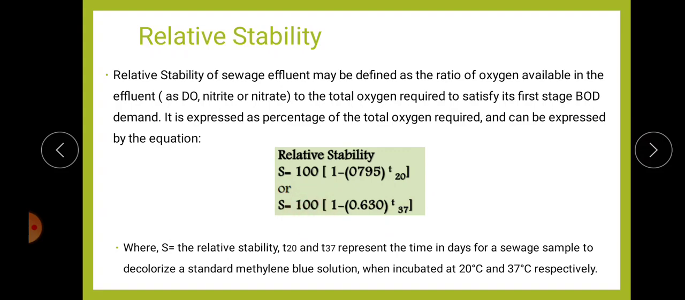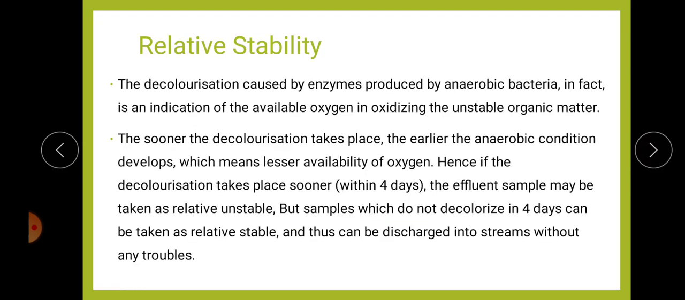Relative stability is the ratio of oxygen available in the effluent to the total oxygen required to satisfy its first stage BOD demand. The decoloration caused by the enzyme produced by anaerobic bacteria is an indication of the available oxygen in oxidizing the unstable organic matter.